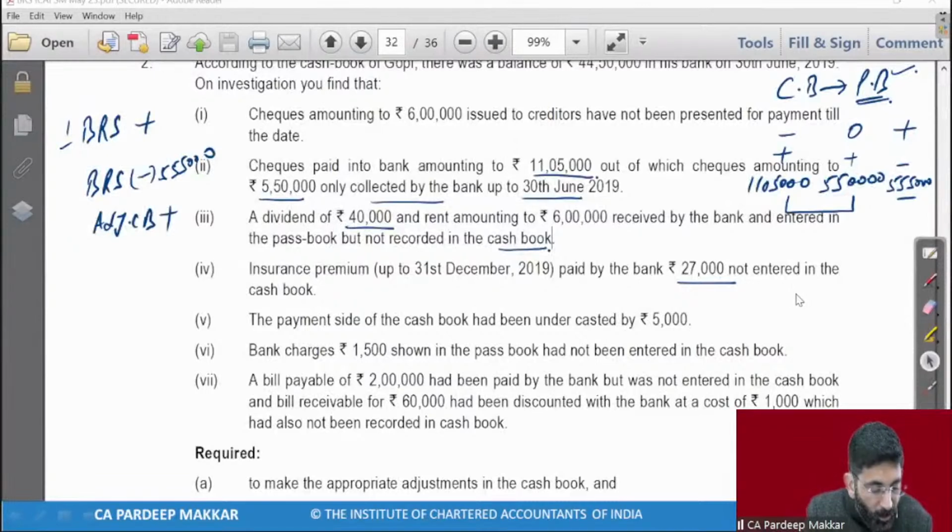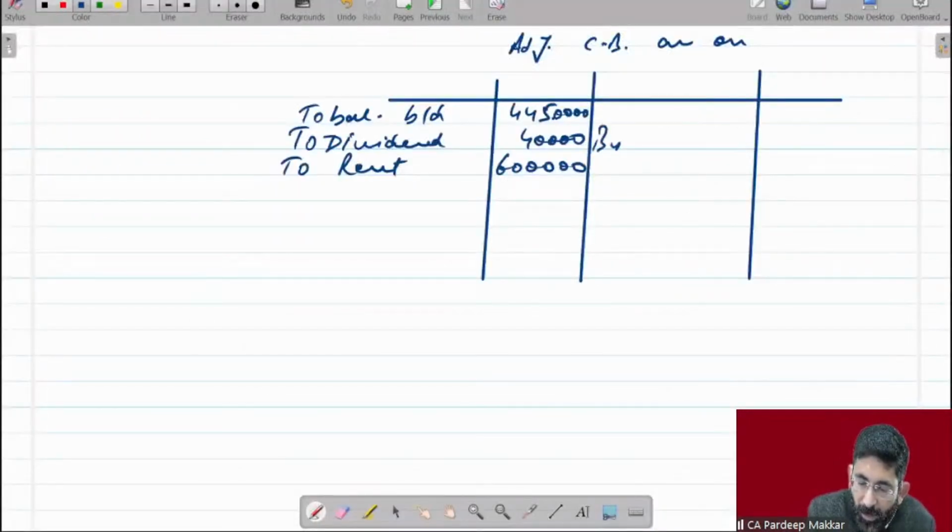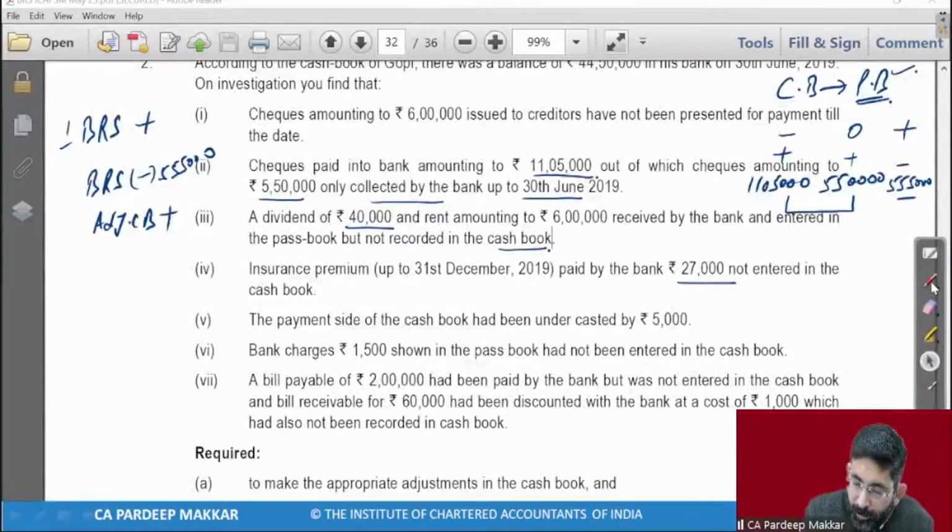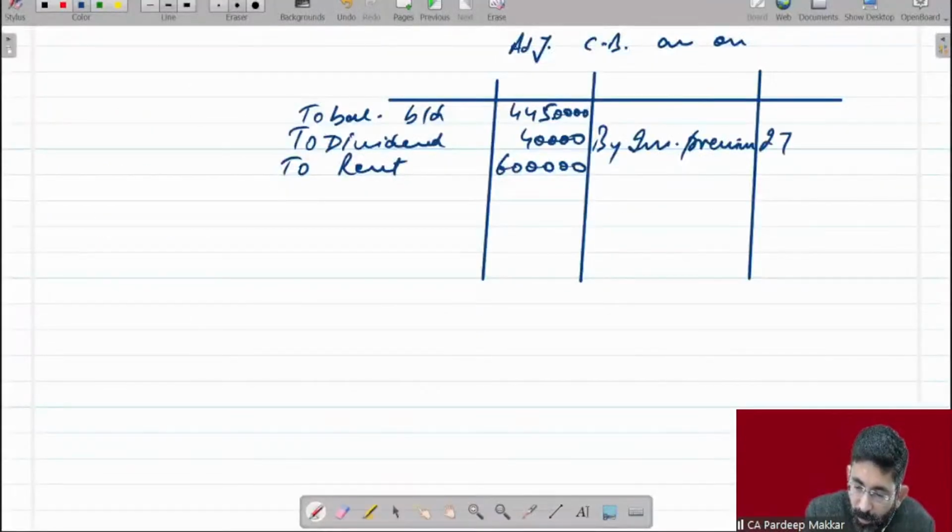Insurance premium on 27th, very good. It is to be deducted, credit side, adjusted cash book, credit side, on 27th, by insurance premium. So it will be entered on the credit side, beta. Deducted will be entered here, added will be entered here. Okay. So it is not a difficult task, as everyone knows about it. Very good, good answer.